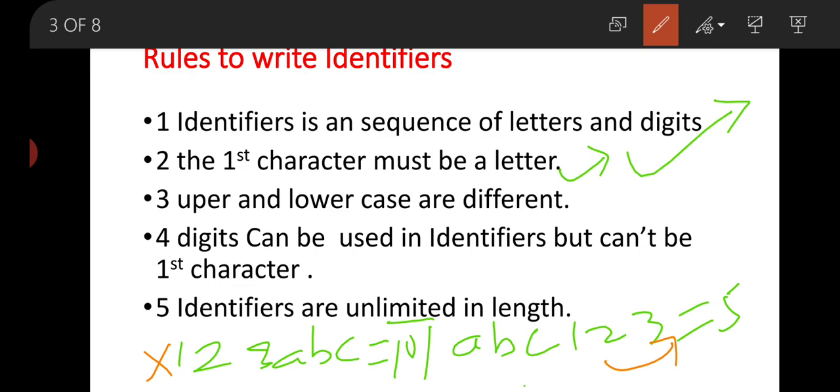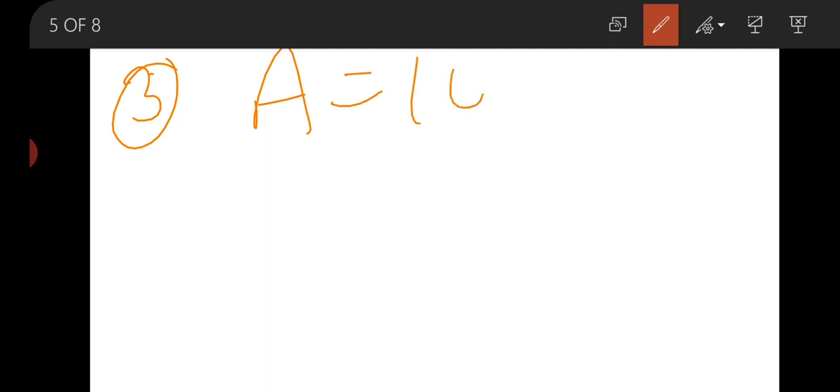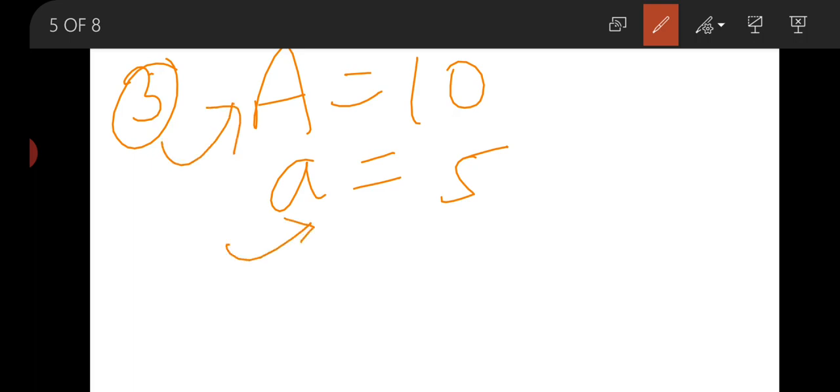Now see the third condition. Upper and lower case are different. That means, because Python is a case sensitive language, upper and lower case are different. See the third point. If a equal to 10 and A equal to 5, that means here a is one variable and this A is another variable.